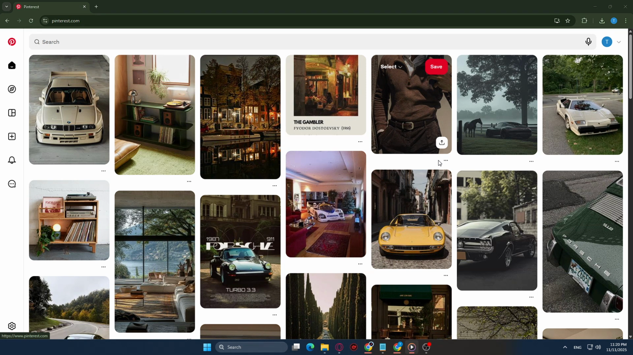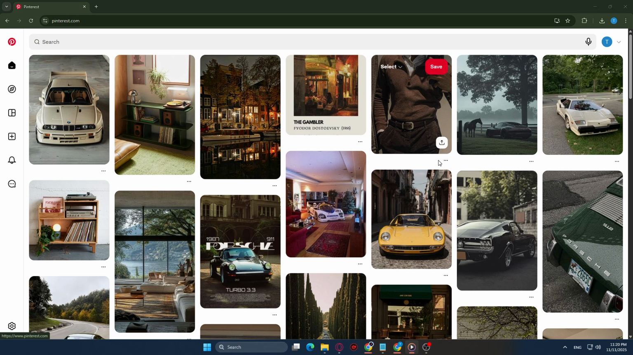Once you're on Pinterest, you're ready to search for whatever you need. The search bar is conveniently located at the top of the page, inviting you to type in any keywords or phrases related to what you're interested in. It could be anything from DIY crafts to healthy recipes. After typing in your desired search term, simply hit enter.